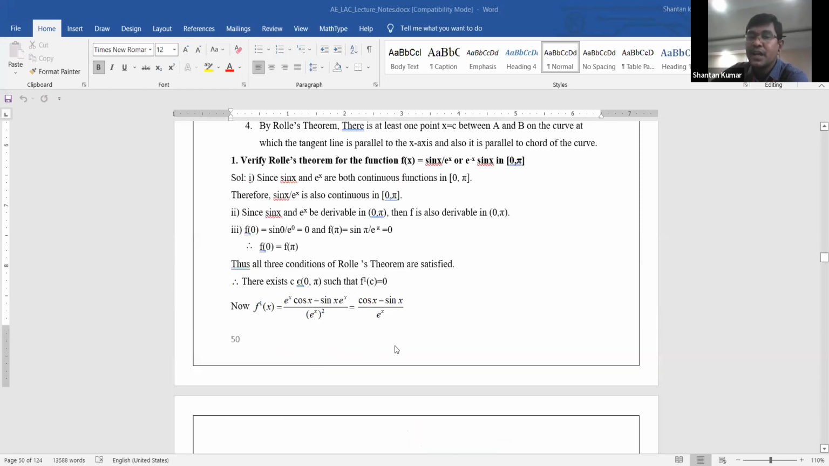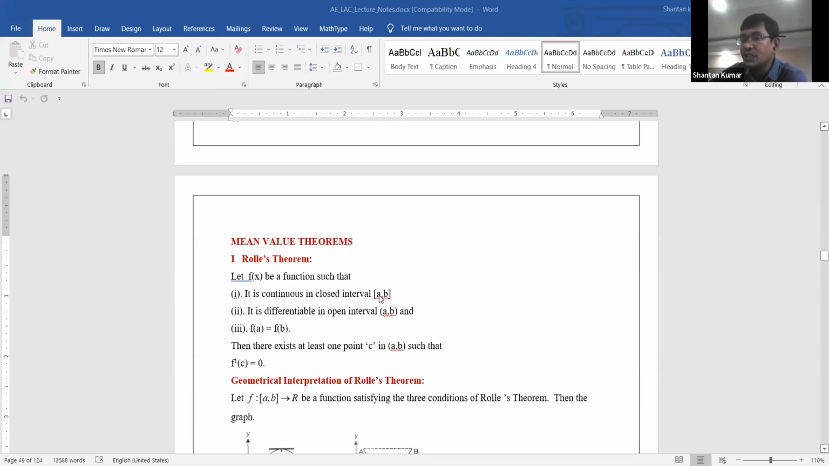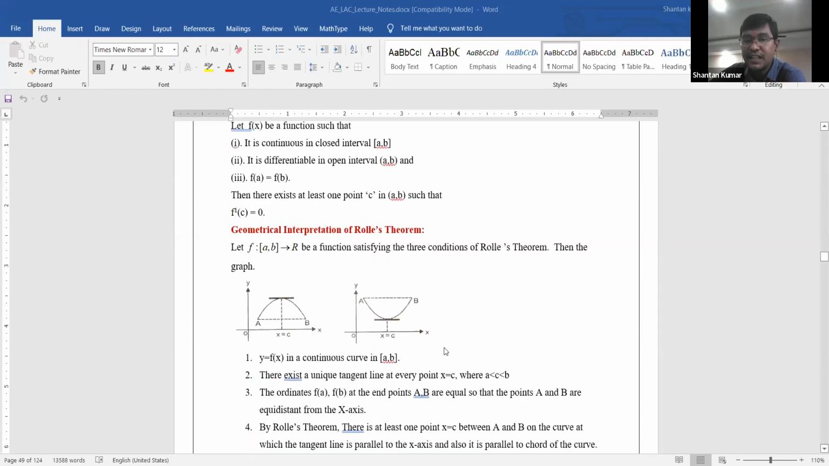And what is the conclusion of this Rolle's theorem? Any function is given, you need to understand the function is continuous in the closed interval and derivable in the open interval a comma b, and f of a is equal to f of b. These are the three conditions, and they are satisfied. After that you need to find f dash of c is equal to 0, and based upon that, find the c that lies in between a comma b. I think all are clear based upon this simple example.